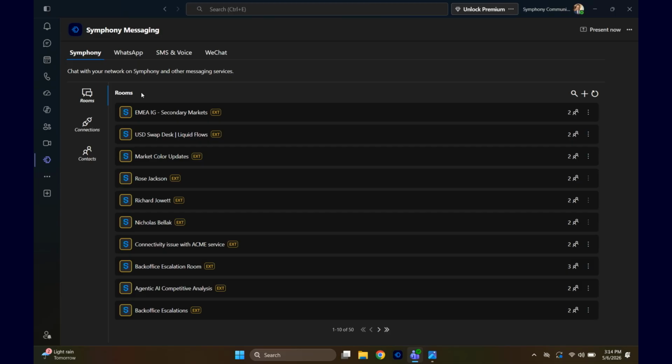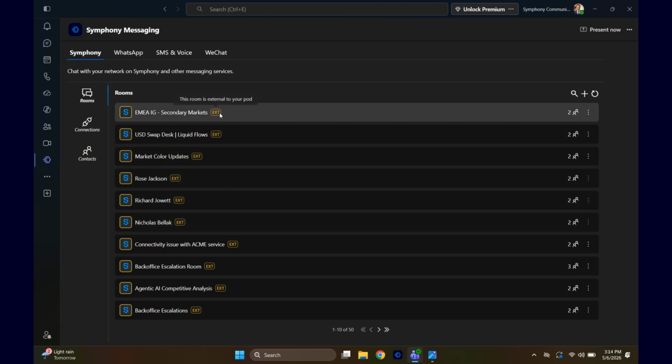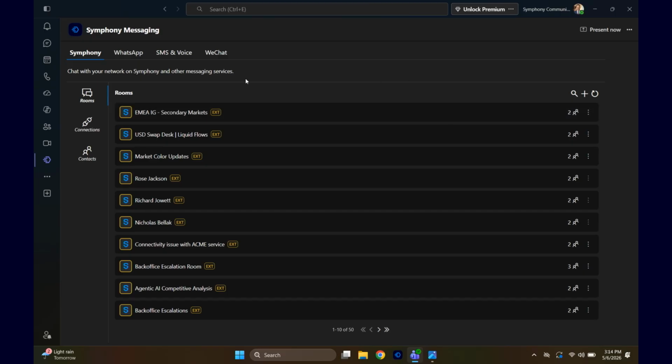So here we can see the Rooms tab, and that's showing all of my Symphony community with all the participants of those chat rooms, and also the ability at the top to message and create those connections over WhatsApp, SMS voice, and WeChat. Of course, I've still got access to the Microsoft tools, the OneDrive, the calendar, all those other fun parts. So I don't have to switch tools. I can stay exactly where I work and use Symphony to communicate out externally.